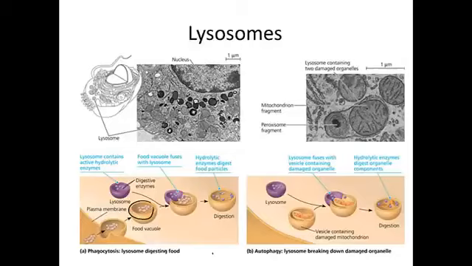Lysosomes, sometimes called the digestive system of the cell, contain hydrolytic enzymes for digesting material. That could be material that's coming into the cell to be eaten as food. It could also be parts of the cell that are damaged. The lysosome will help to break that down and digest it. One interesting fact about lysosomes is like a tadpole's tail. When the tadpole loses its tail and becomes a frog, the tail doesn't just break off, it actually gets digested by the lysosomes inside the frog's cells.